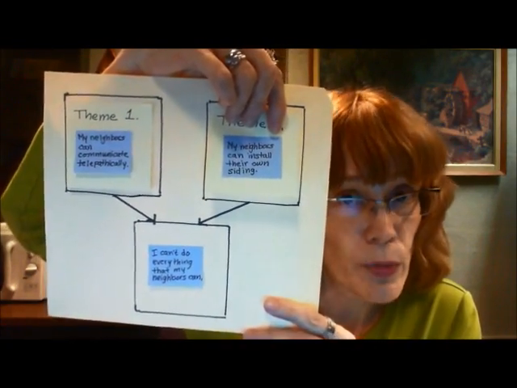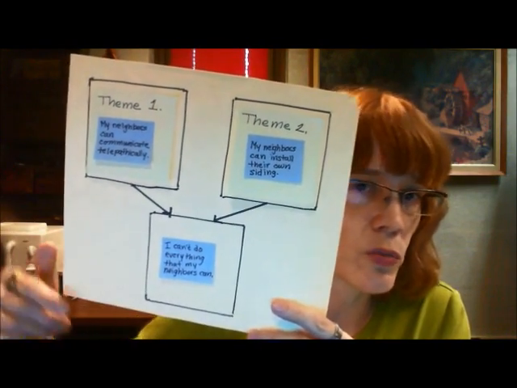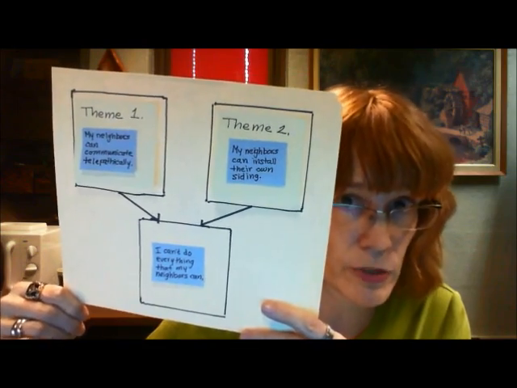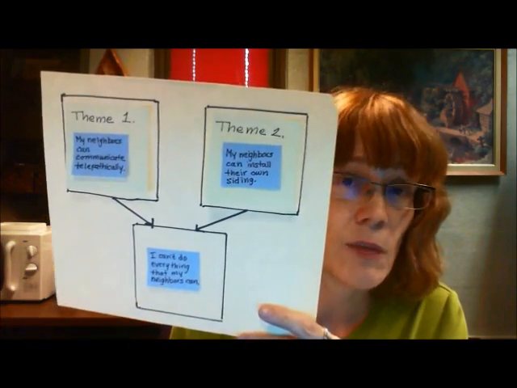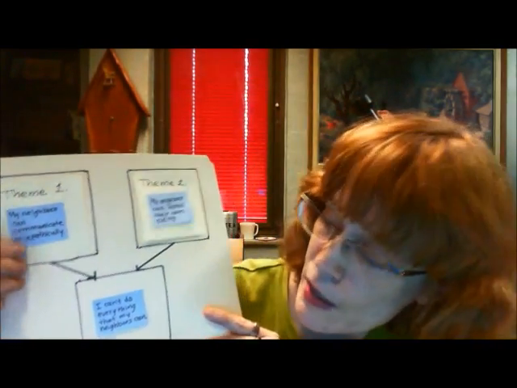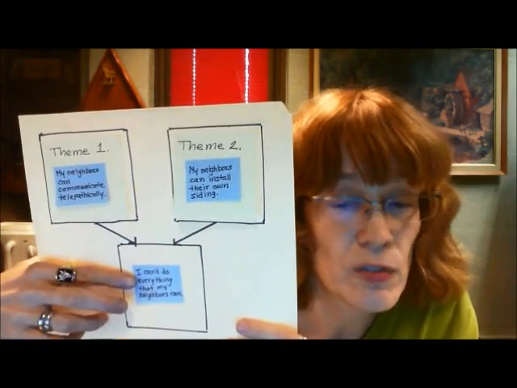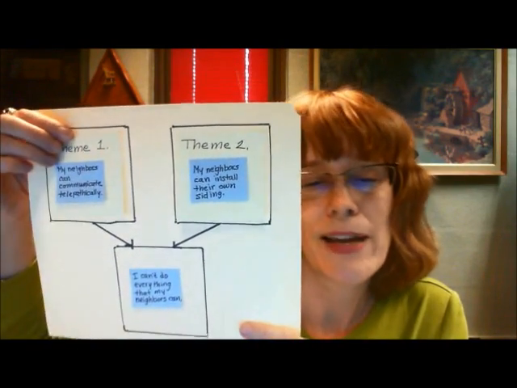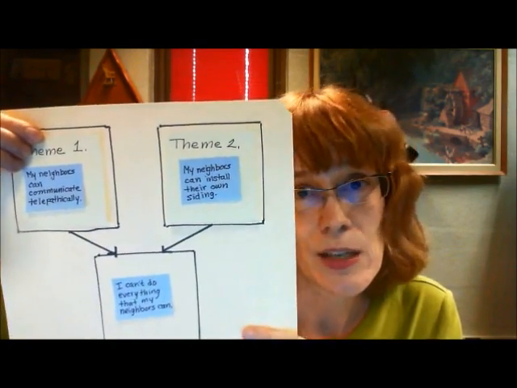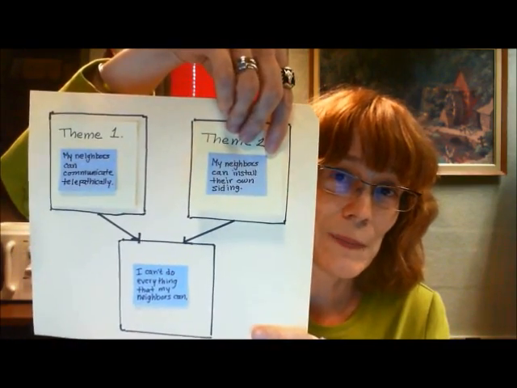If we wanted to express this, we would just do something to help our listener or our reader to realize that we are giving a different kind of theme or different lines of reasoning. Maybe for one thing, for another thing, I could say that. So I could say, I can't do everything my neighbors can. For one thing, my neighbors can communicate telepathically. For another thing, my neighbors can install their own siding.